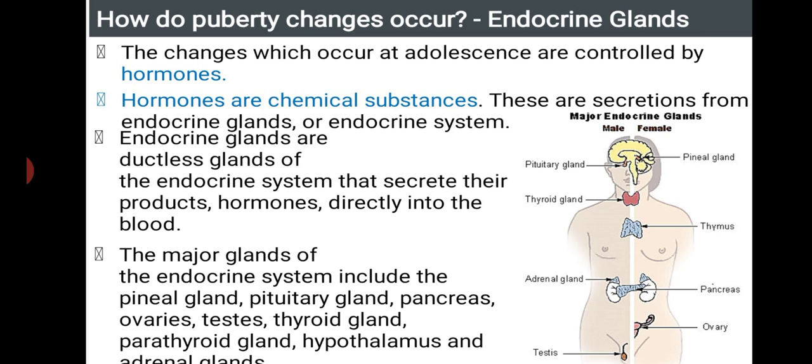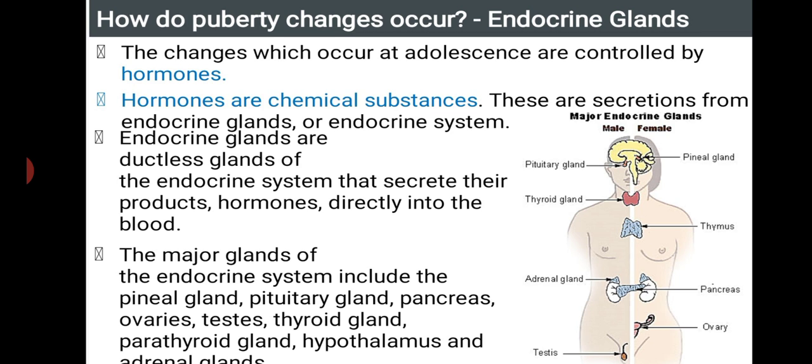So here they are telling us that it does not have any kind of duct, whereas exocrine glands have ducts. Through the ducts, a fluid-like substance or hormones will be secreted and released to different parts of the body, whereas endocrine glands have no ducts. So they directly release their hormones into the blood vessels, that is, into the stream of our blood.